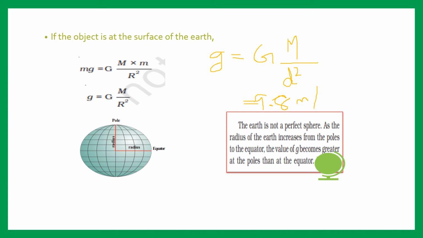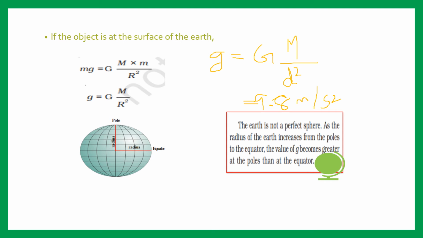That is the average value between the equator and the poles, because if you look at this picture, the radius is slightly different. In the pole region, the radius is slightly smaller than the radius at the equator, because the earth is not a perfect sphere. So the radius increases from the poles to the equator.